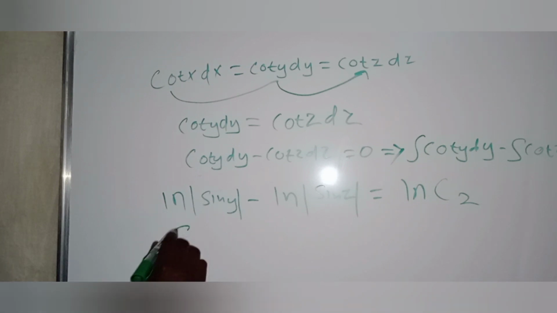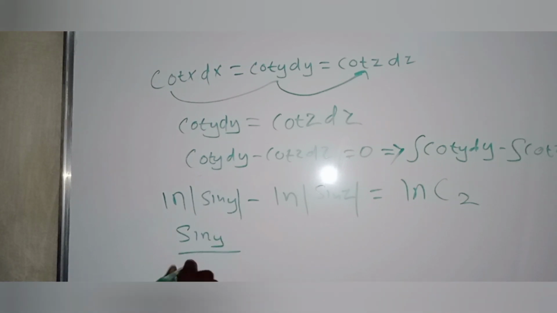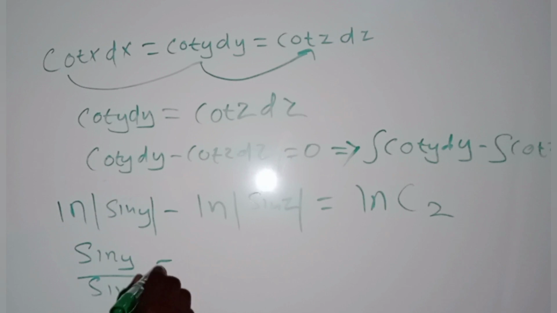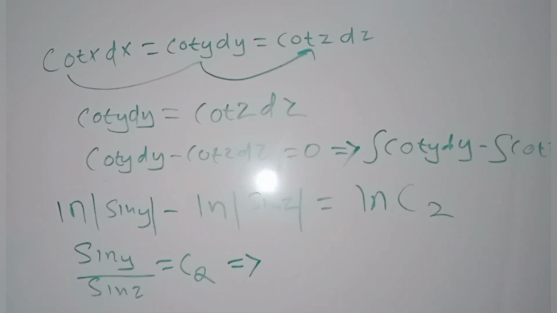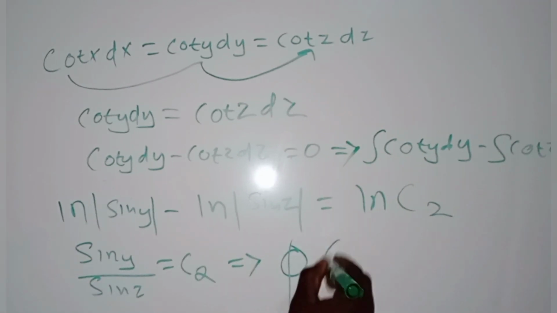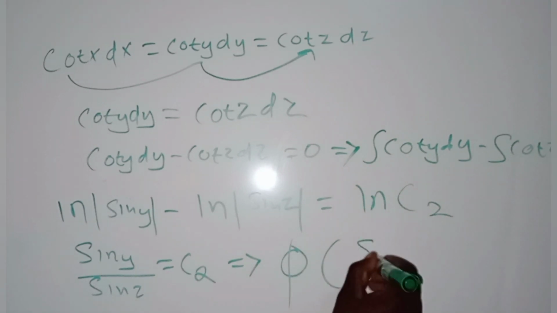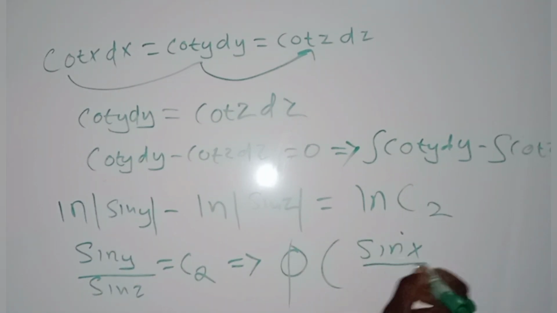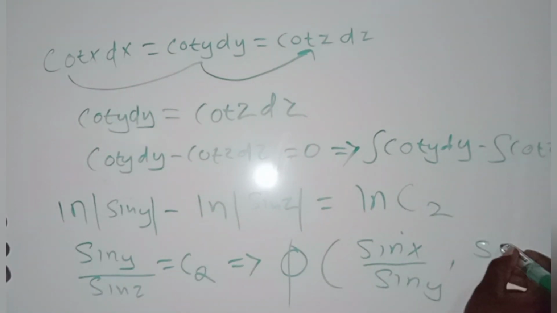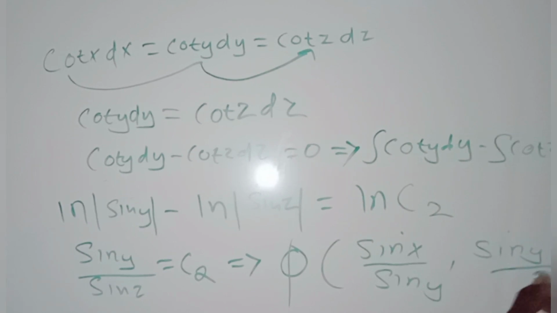So sin y over sin z is equal to c2, implying that the general solution is given by phi of u, v, where u was sin x over sin y and v is sin y over sin z, is equal to 0.